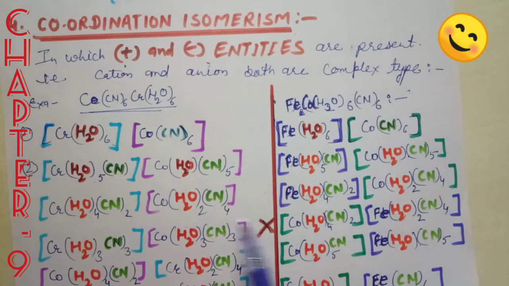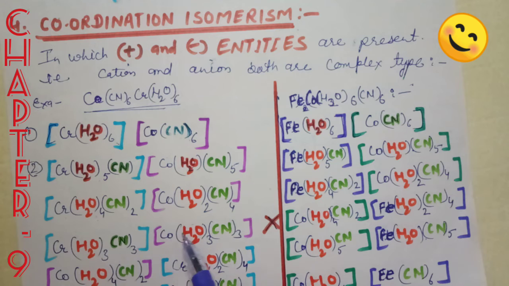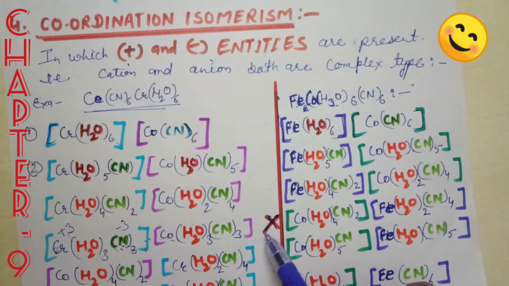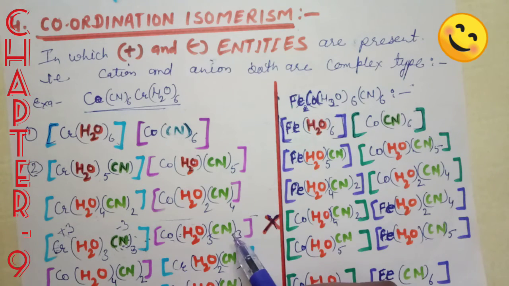Okay, one more exchange. When this exchange takes place, one is in +3 oxidation state and the other has -3 oxidation state, so it is completely neutral. So this is not a positive ion and it is not a negative ion, since both are neutral. So this is not a coordination compound of this type. These are two different coordination compounds, so this is not a compound showing coordination isomerism.